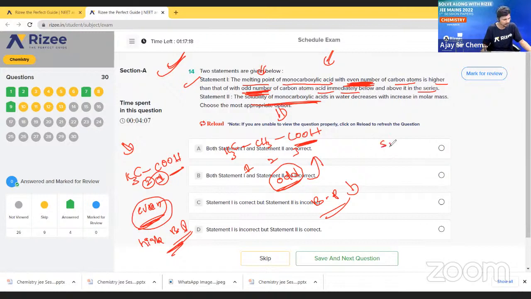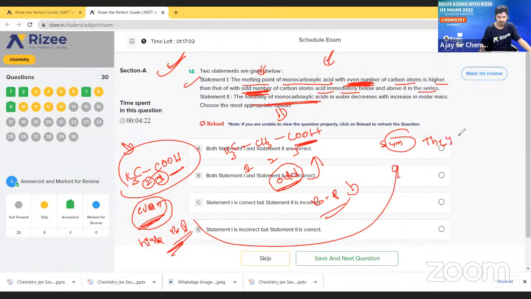If symmetrical, see here, even number of this monocarboxylic group are what? Symmetrical. Am I right or wrong? These are symmetrical and they are highly packed. I am talking about this even.